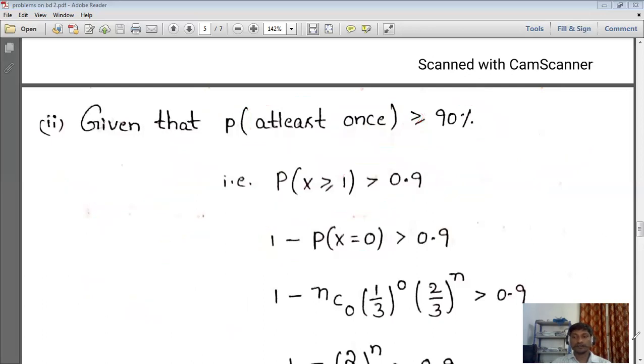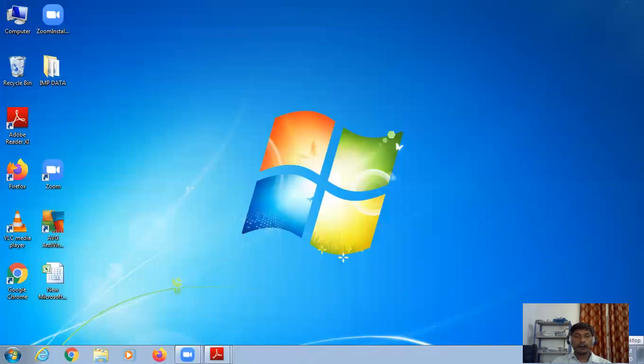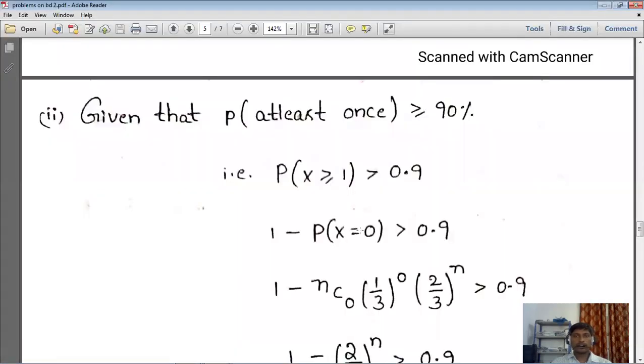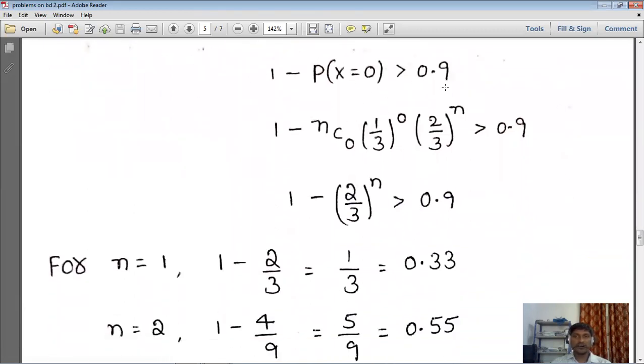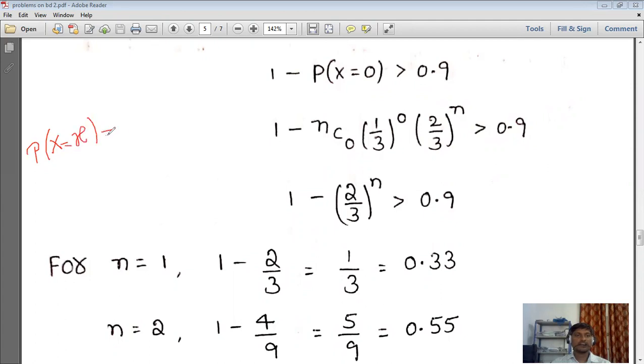Now simply, here it is 1 minus P of x equal to 0 is greater than 0.9. So here again we are applying the binomial distribution formula: P of capital X equal to small x is equal to nCx p to the power x q to the power n minus x. This is what we are applying.